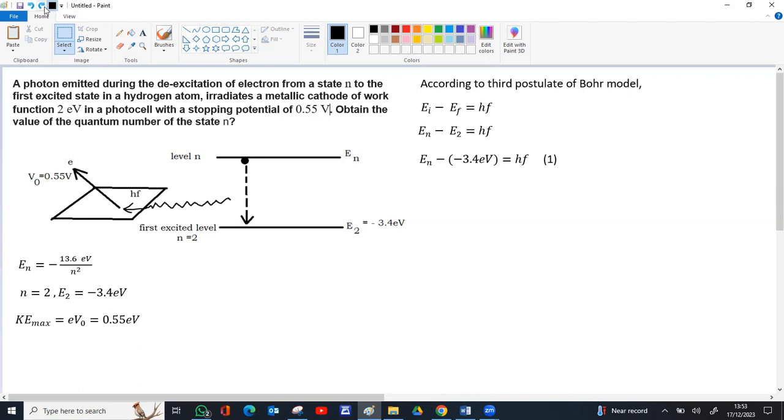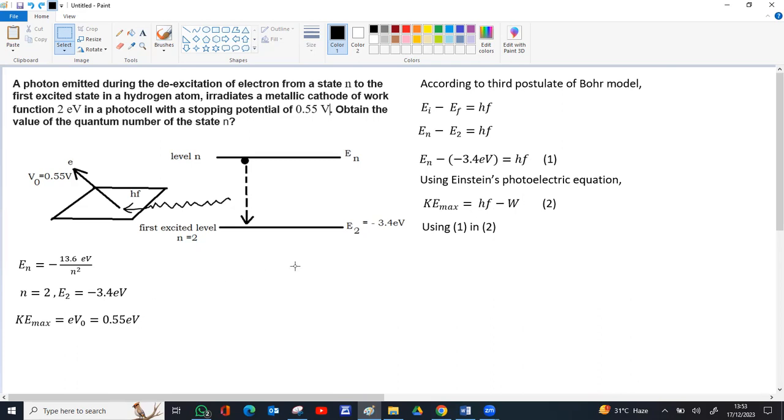Now applying photoelectric equation, we have Kmax equal to h nu minus work function. Kmax already we have, 0.55 electron volt. h nu we don't know. Work function is given in the question, 2 electron volt. Using equation 1, instead of h nu you can substitute En plus 3.4.